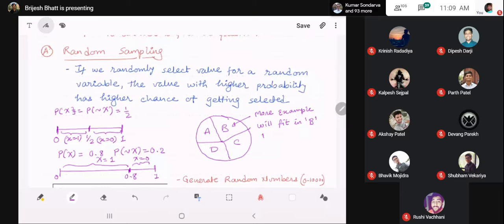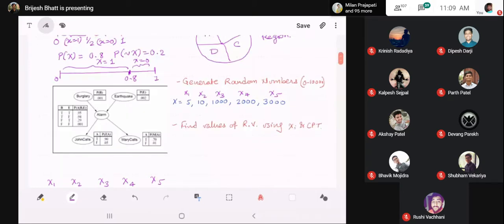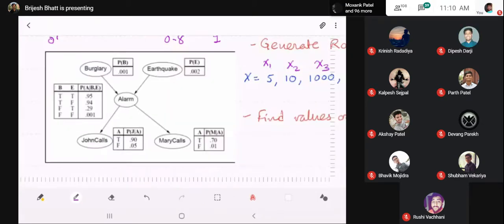So in a way, if you know the probability of random variables, then you can always divide regions by the probability, and then if you throw some numbers there, more numbers will fall in the region with higher probability. So this simple idea is extended to this random sampling technique. So let us see how it works. Let's go back to our original example. I guess you have noted it from the previous lecture: the burglary, earthquake, alarm, John call, Mary call example.